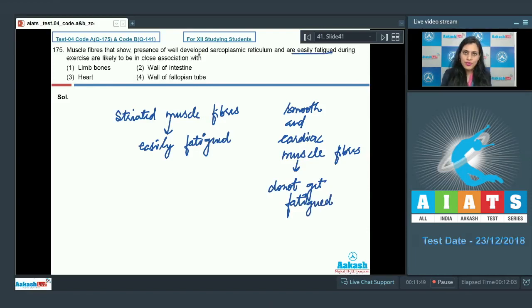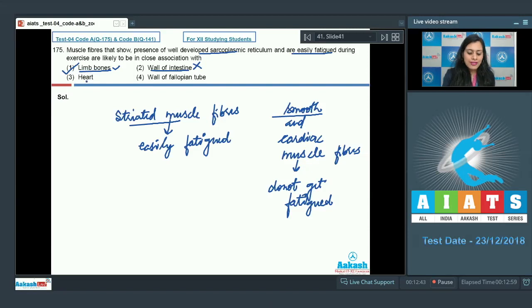So in the given options, we need to find out that striated muscles are associated with what? The very first option given is limb bones, and is a correct answer to our question, because striated muscle fibers are associated with bones, body wall, face, neck, etc. The next option given is wall of intestine, and we know that the wall of intestine is lined by smooth muscle fibers and not by striated muscle fibers, so this cannot be a correct answer.